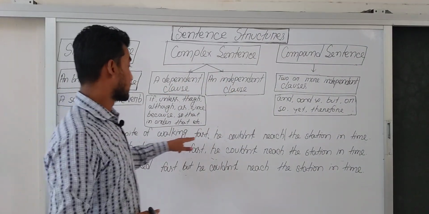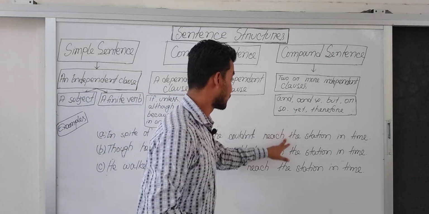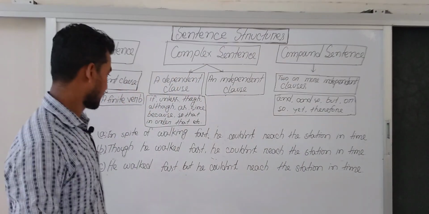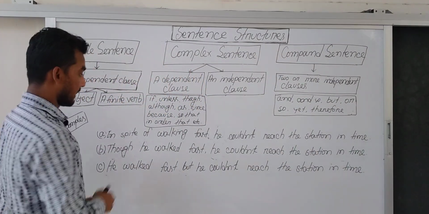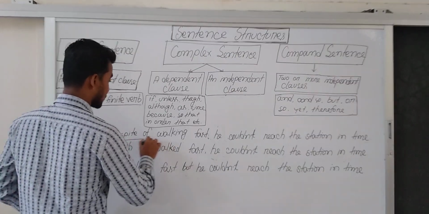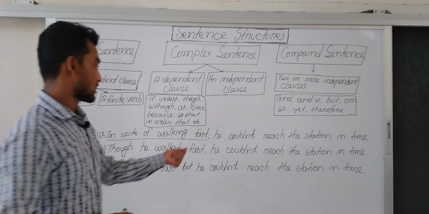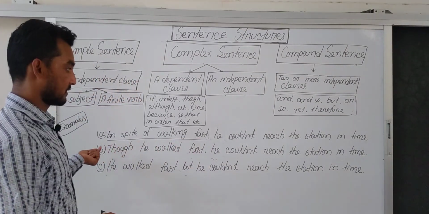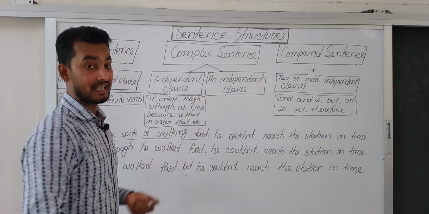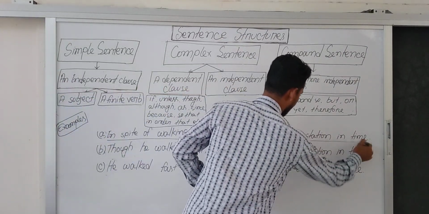In spite of walking fast, he couldn't reach the station. He couldn't reach the station in time. This is a sentence. And in spite of walking fast is the first part of the sentence, and there is no subject and no finite verb, and that's why we can call it a phrase. But the last part of the sentence, he couldn't reach the station in time,